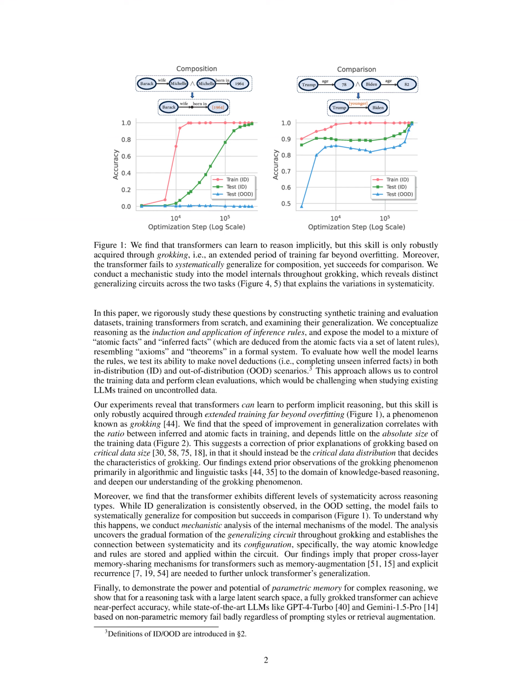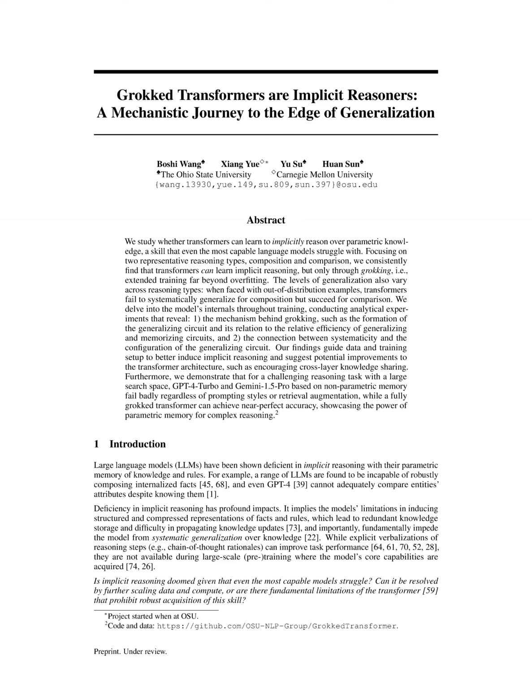The method aims to investigate the fundamental limitations of transformers that hinder the robust acquisition of implicit reasoning skills, and to explore the factors that influence the model's generalization capabilities, especially in distribution, ID, and out-of-distribution, OOD scenarios. Ultimately, the algorithm aims to deepen the understanding of the grokking phenomenon and to provide insights into improving transformers' generalization abilities for complex reasoning tasks.